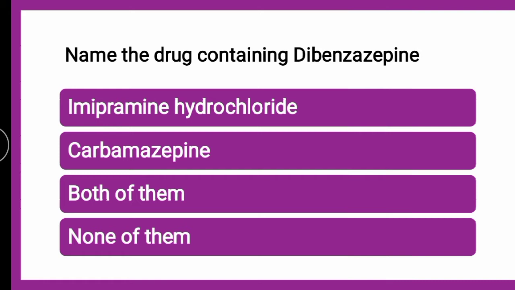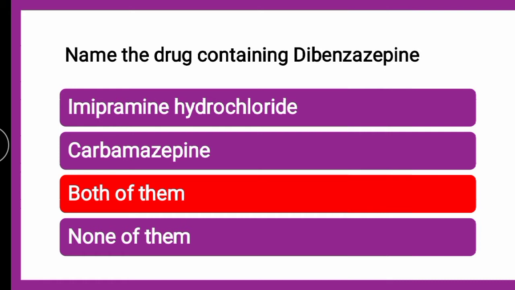So whether imipramine hydrochloride contains dibenzazepine, whether carbamazepine contains dibenzazepine, whether both of them or none of them, the correct answer is both of them. Dibenzazepine containing drugs include imipramine as well as carbamazepine. So how will you come to know this now?